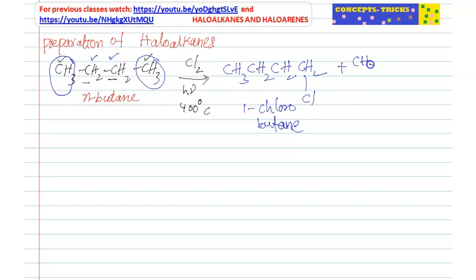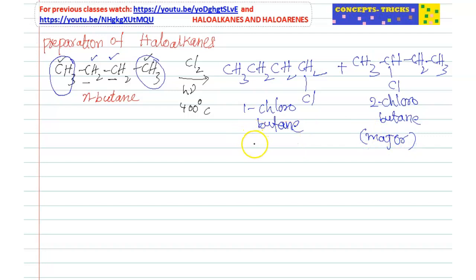So we can get CH3, CHCl, CH2, CH3. So this is 2-chlorobutane, and this is the major. As I said already, secondary free radicals are more stable than primary. So the less stable primary free radical gives the minor product. The more stable secondary free radical gives the major product.